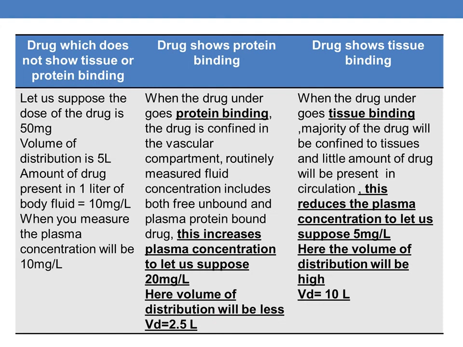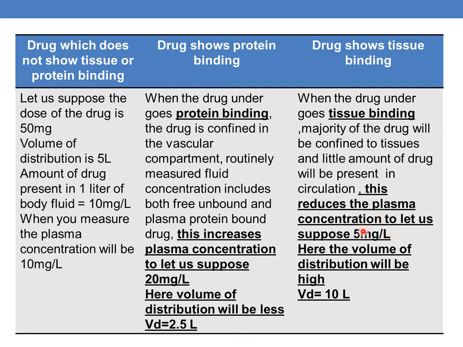In contrast, when the drug undergoes tissue binding, the majority of the drug will be confined to tissues and very little amount of drug will be present in the circulation. This reduces the overall plasma concentration to, let us suppose, 5 mg per liter.